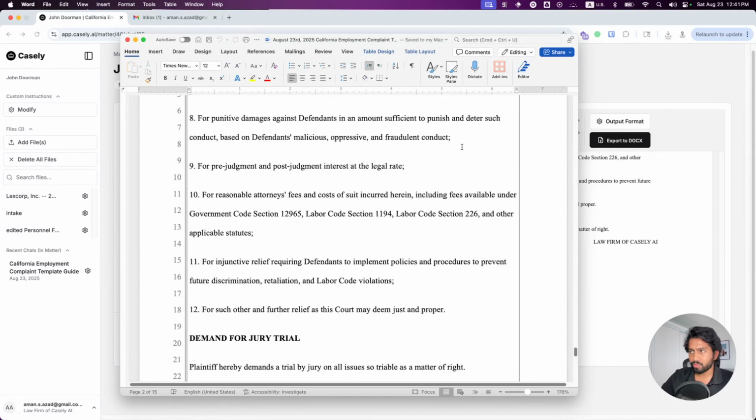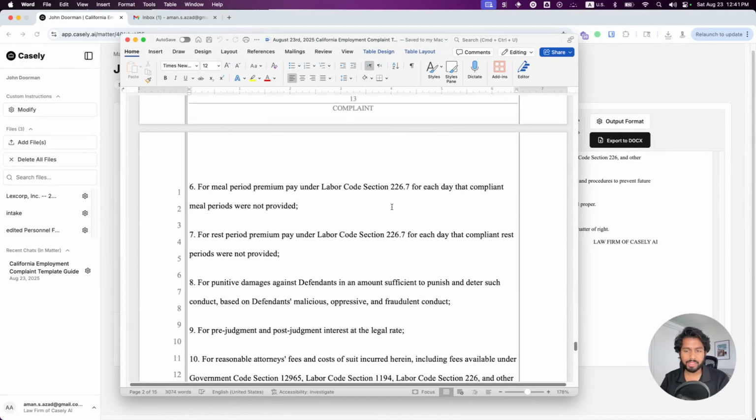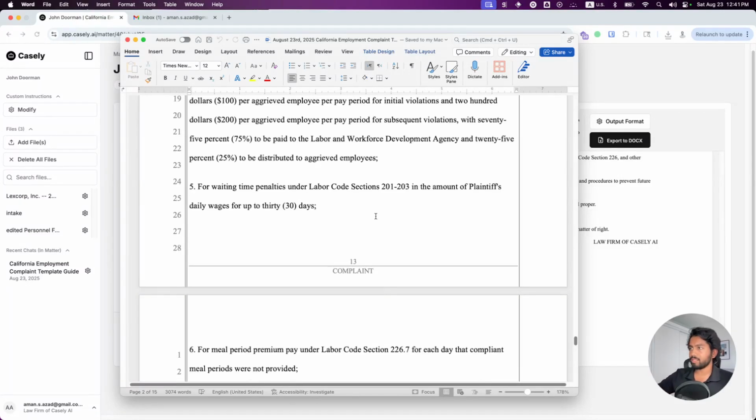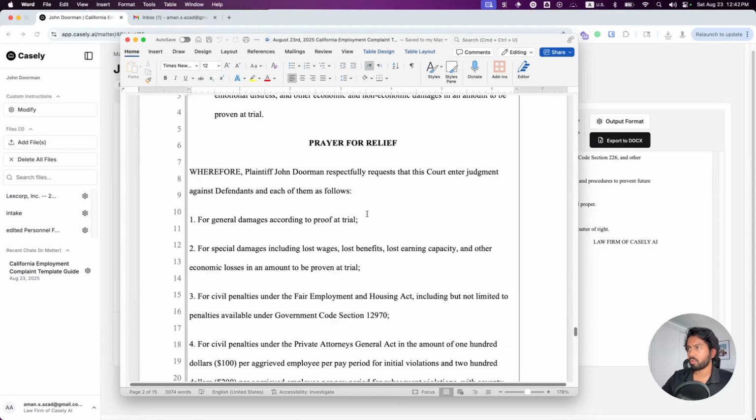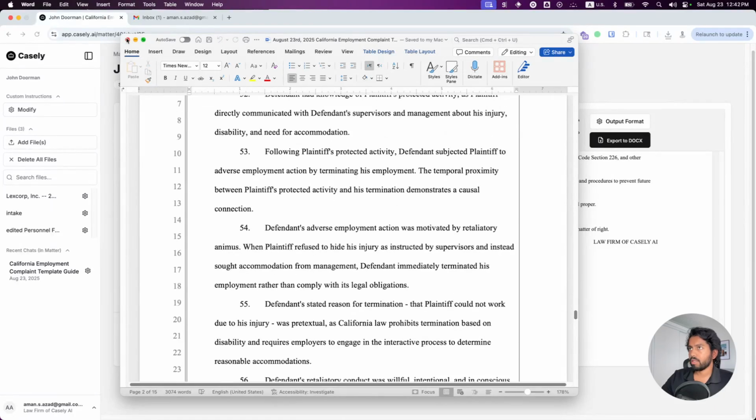Again, before, using ChatGPT or a direct AI model, this would have been impossible. There's a lot of work you need to do in order to get it to this point. But Casey is just taking care of everything for you automatically. So that's great to see.